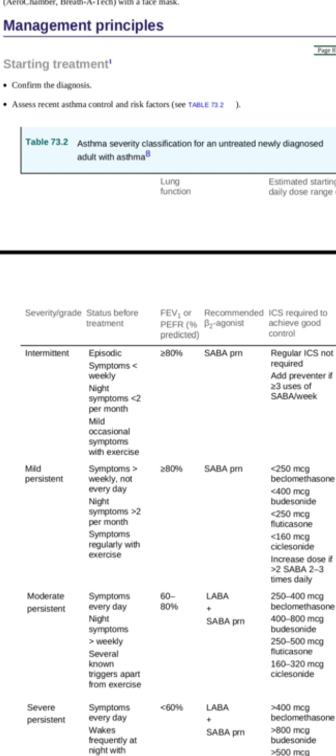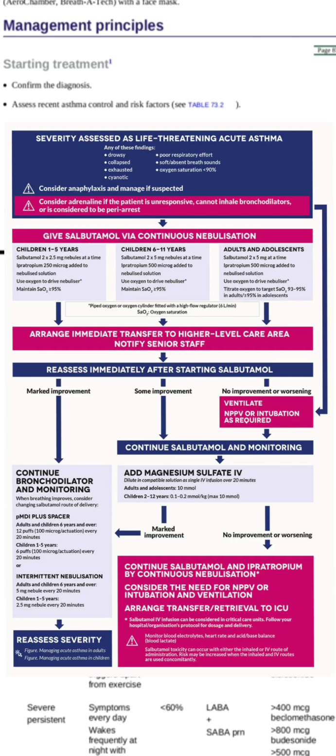First of all, we will discuss the management of status asthmaticus in adults. So, what are the signs of status asthmaticus? Patient is breathless. He has difficulty in speaking. He is drowsy. He is confused. Respiratory rate greater than 25. Pulse rate greater than 120. His chest is silent. First of all, you have to call the ambulance. Then the next step would be you have to place the patient in the proper position.